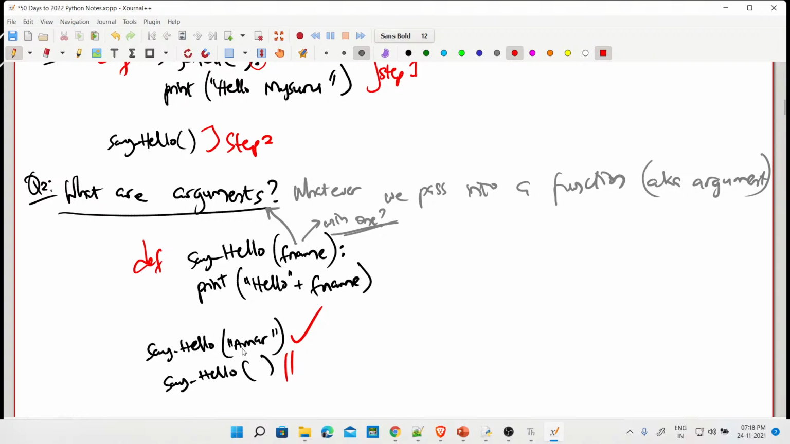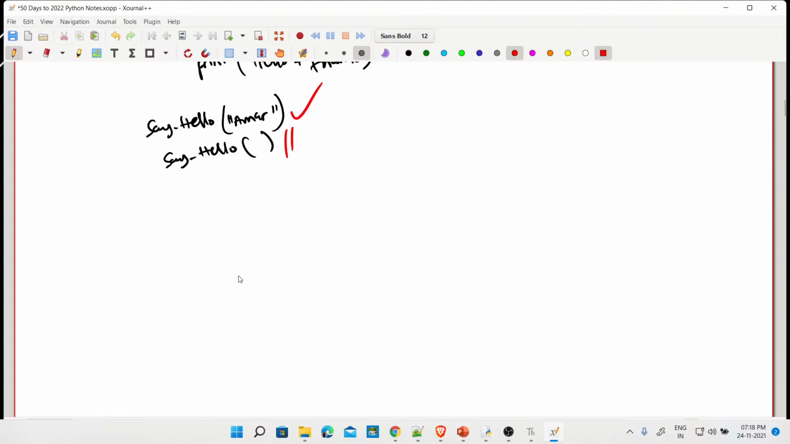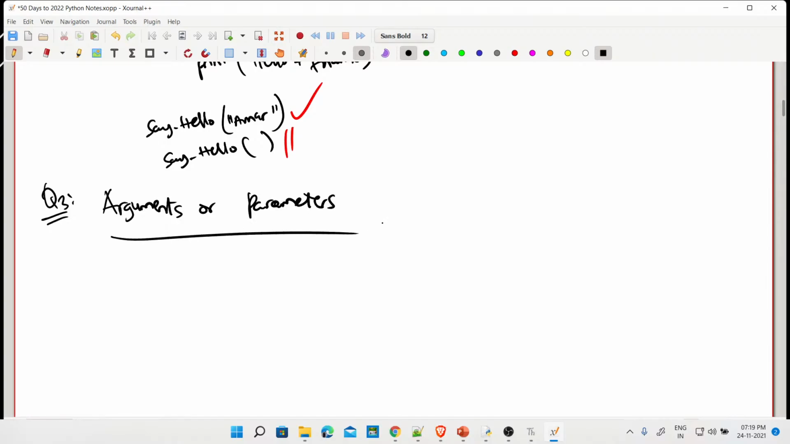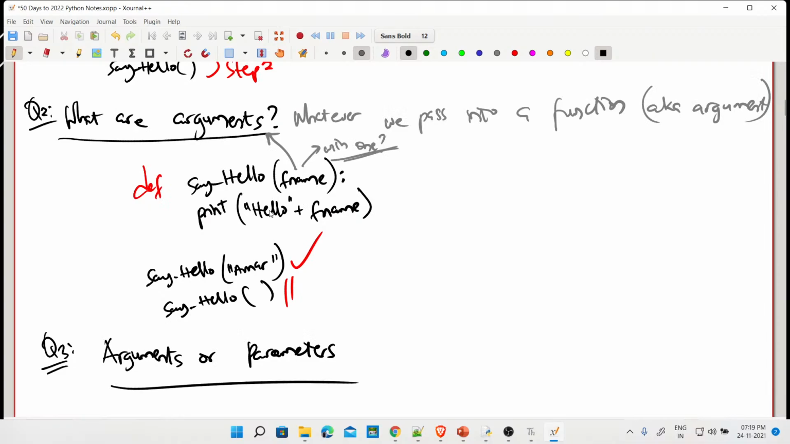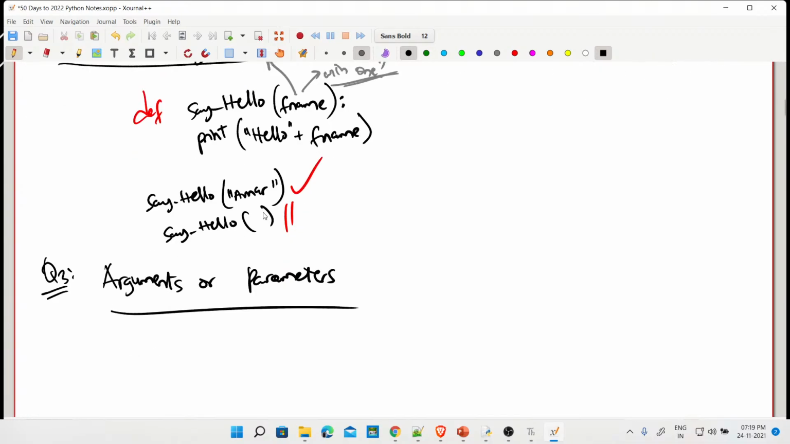Now, let's answer this question and then we start coding up things. The next question is Question 3. Are they called arguments or parameters? What did we call it before now? Arguments, right? Go up. What are arguments? So what if somebody asks you what are parameters? Are they the same thing or are they different?